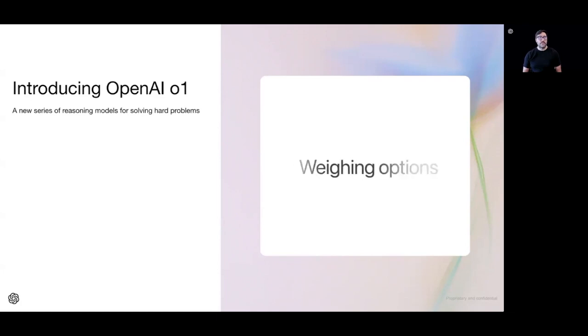Keep in mind, O1 Preview is an early model and doesn't yet have some of the features that make ChatGPT useful, like web browsing or uploading files and images. That's why for many common cases, GPT-4o will still be more capable in the near term. But O1 does represent a significant advancement in AI capability for complex reasoning tasks. And that's why we're resetting the counter back to 1 and naming the series OpenAI O1.